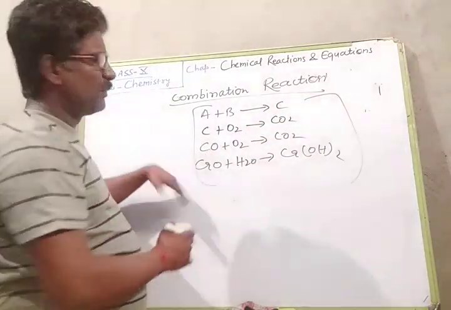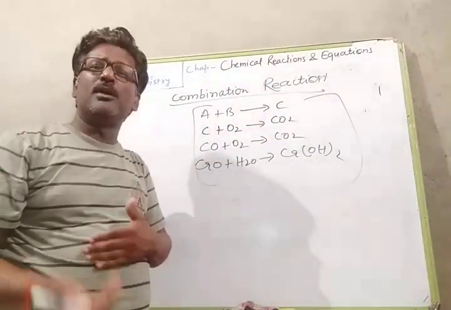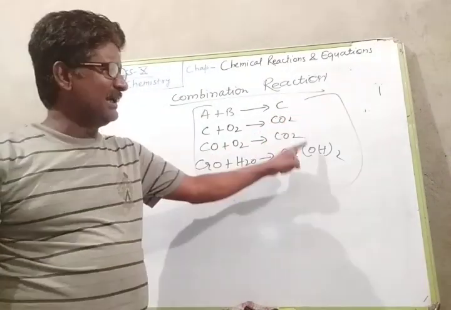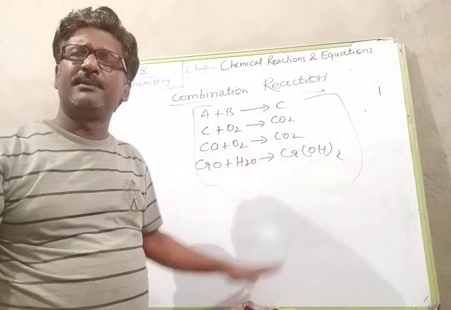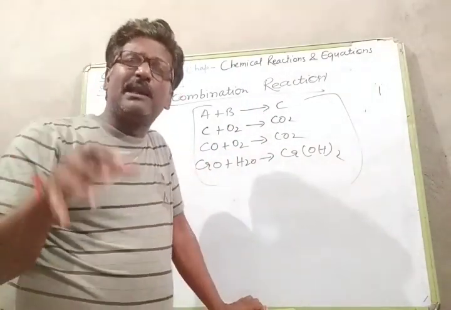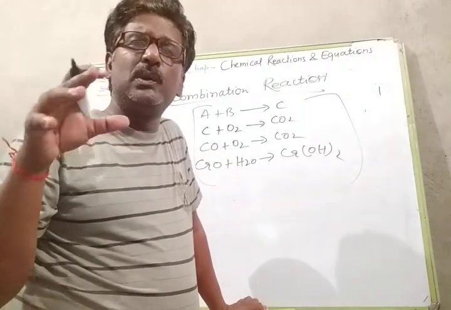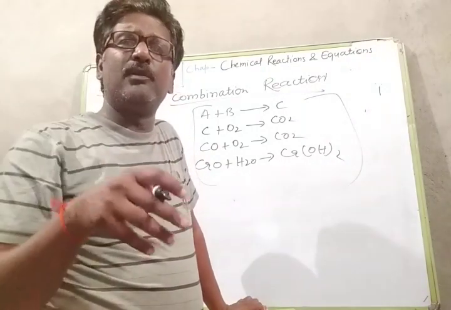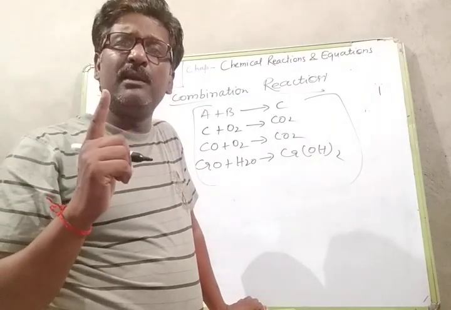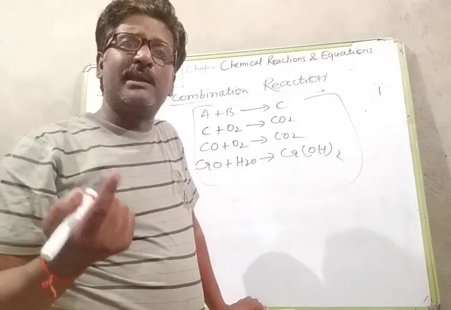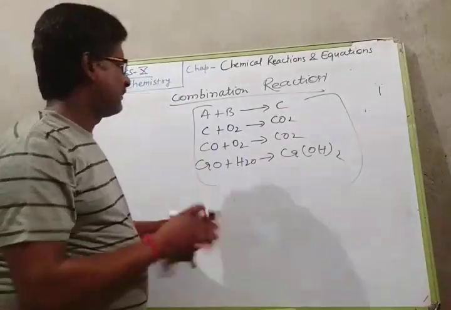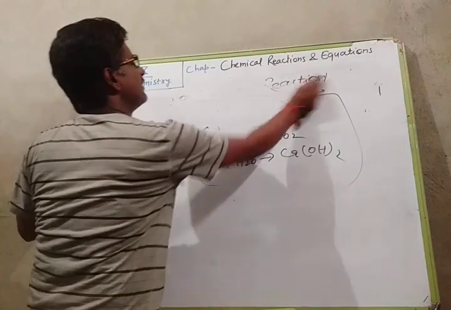Given two or more chemical substances chemically combine to form a single substance, then that will be a combination reaction. So generally in a combination reaction, two or more chemical substances chemically combine to form a single substance, there will be only one product, and the number of reactants should be at least two, or more than two.